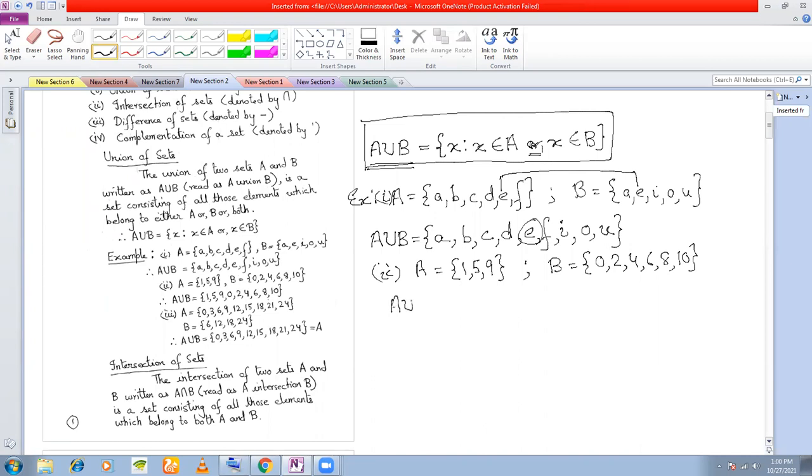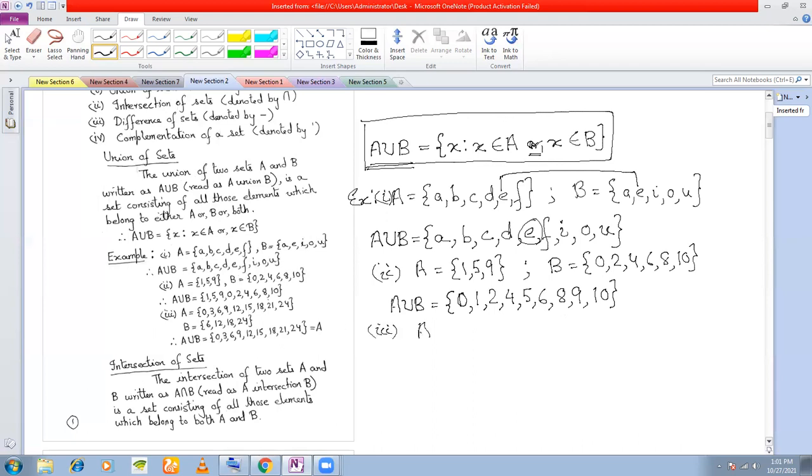A union B. If I want to write, what will I write? I will write the elements of A and the elements of B and also the elements of both, but only once. So I have 0 as an element. Then I have 1 as an element. Then I have 2 as an element. 3 is not there in A or B, so I will not write 3. 4 is there in B, so I will write it once. 5 is there in A, I will write it once. 6 is there. Next 8 is there. 9 is there in A and then 10 is there. Is it clear? A union B. Yes, sir.